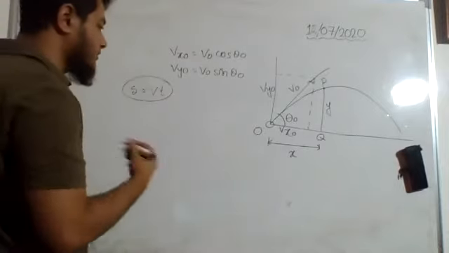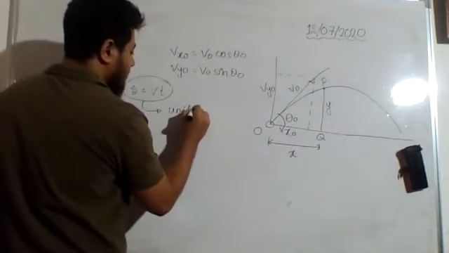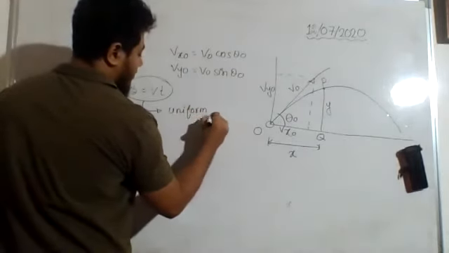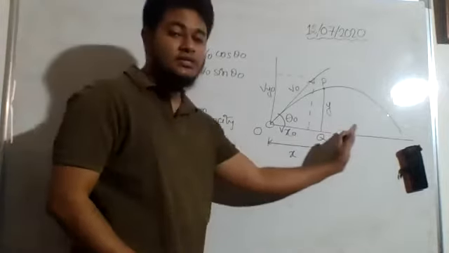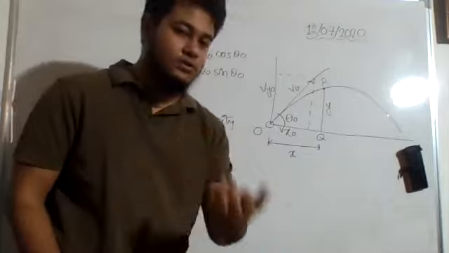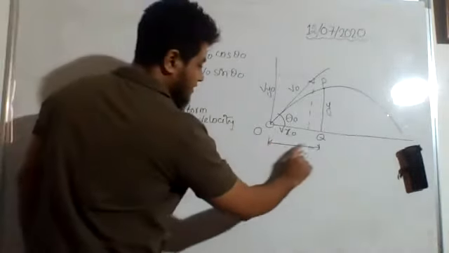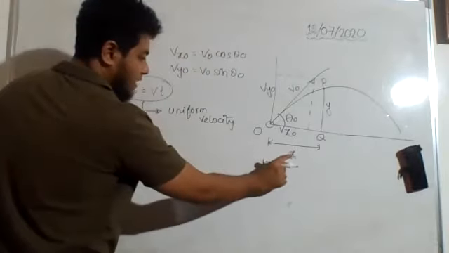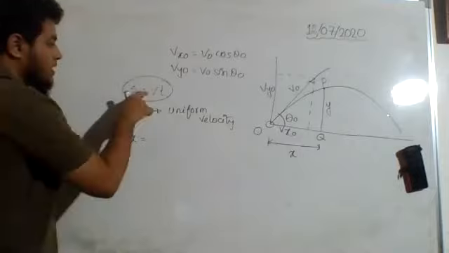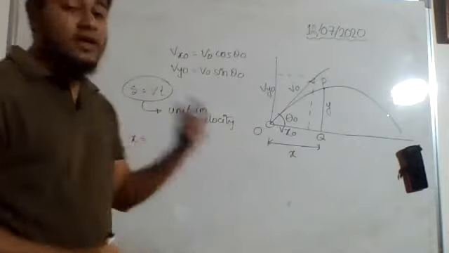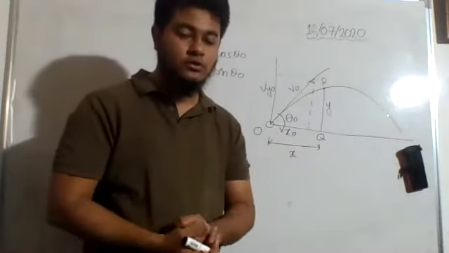Now this equation, if you remember, we apply whenever there is uniform velocity. Along the x-axis, we know that it is uniform velocity because along the x-axis no other force is acting. So what is the distance we have moved along the x-axis? x, right? So S will be replaced by x, equal to v. V is the velocity. We know that along the x-axis the velocity is the same at every point. So we can write it.